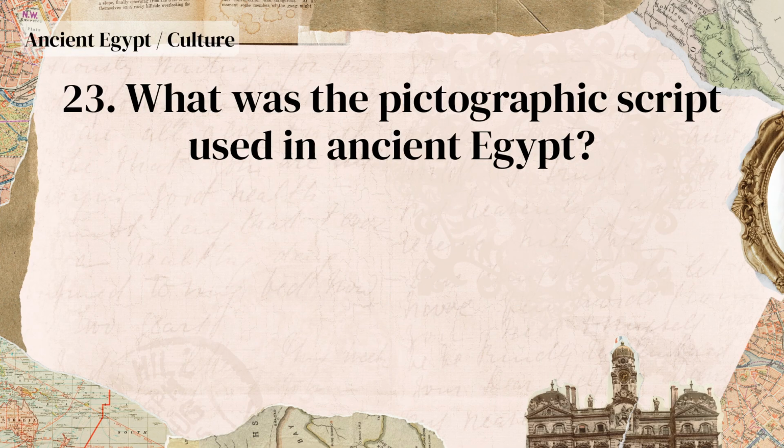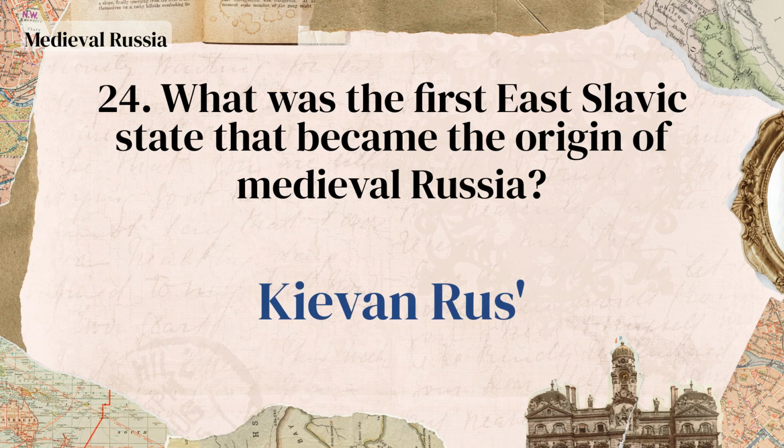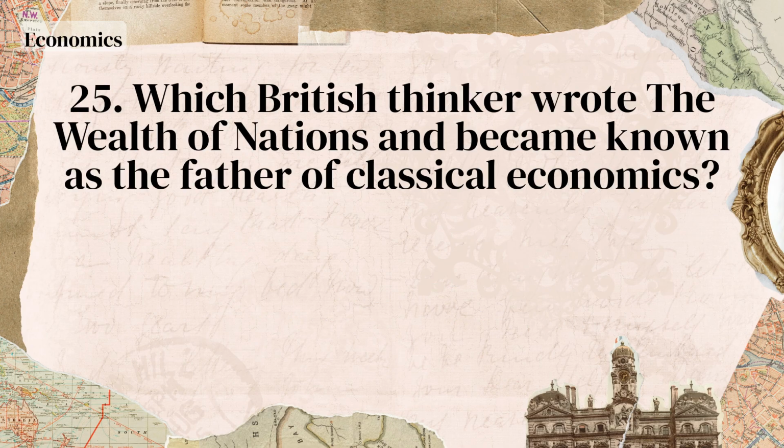What was the pictographic script used in ancient Egypt? Hieroglyphs. What was the first East Slavic state that became the origin of medieval Russia? Kievan Rus. Which British thinker wrote The Wealth of Nations and became known as the father of classical economics?